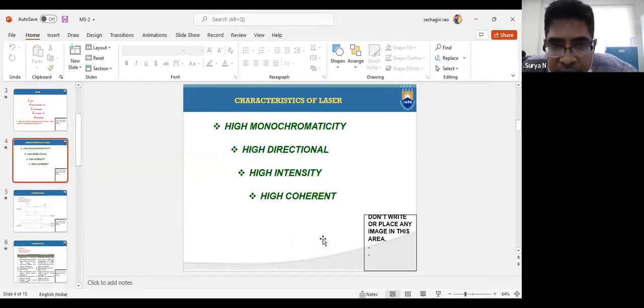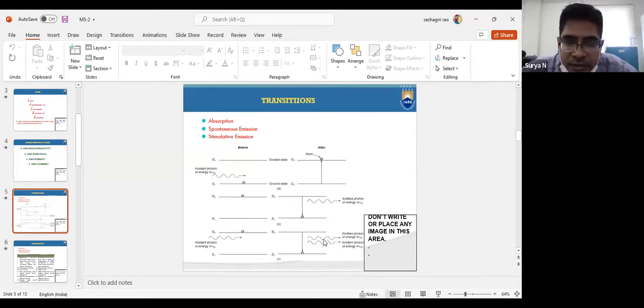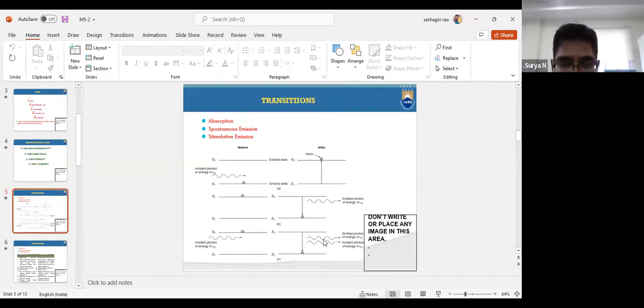So what are the characteristics? Characteristics of laser are highly monochromatic, highly directional, high intensity, and highly coherent. These are the transitions we have seen yesterday: one is the absorption process, another is spontaneous emission, and another is stimulated emission. I'm repeating the diagram once again.